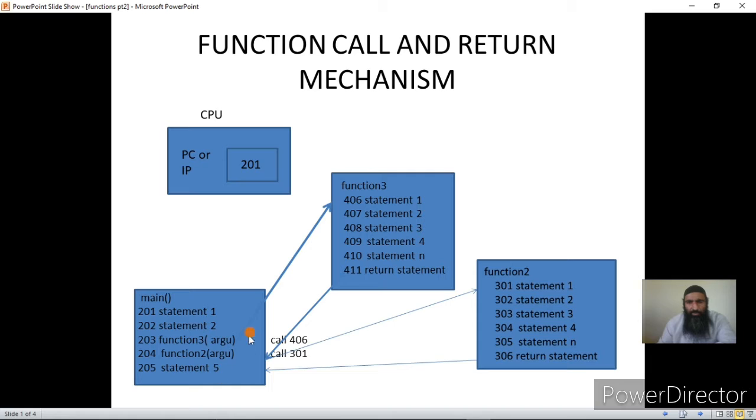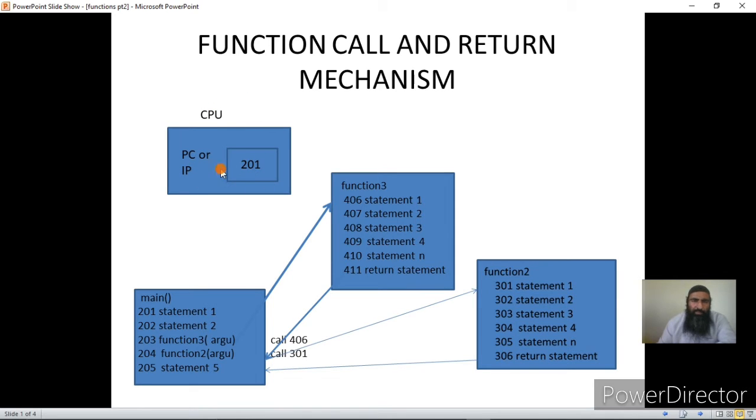Once the loader loads all the code of all the functions needed into the RAM, it is the job of the scheduler, a part of the operating system, to load the address of the first instruction of the main into the PC. Once that has been done, the CPU can start executing main.